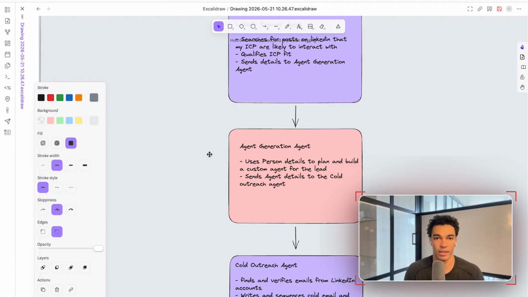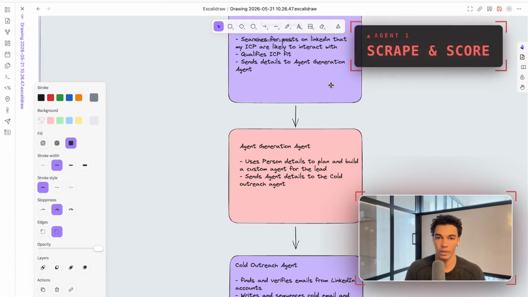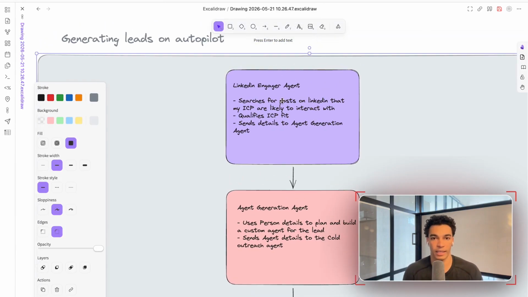So how exactly does this system work? First of all, we have this LinkedIn Engager agent. Essentially, this agent's job is to find people on LinkedIn who are good candidates for me to reach out to. How it does this is it first starts by searching for posts on LinkedIn that my ICP are likely to be engaging with. These are people who are either commenting on these posts or liking and interacting with the post generally. Then once it finds that post, it scrapes all those LinkedIn accounts that have interacted with it, and it starts to qualify them by ICP fit.